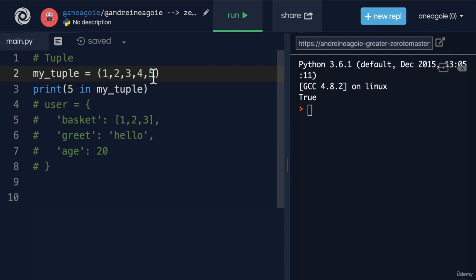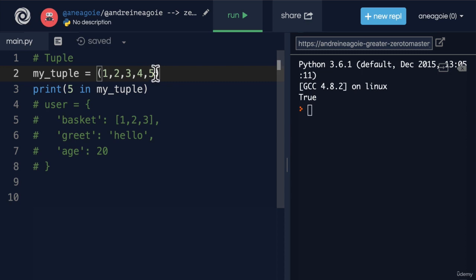It makes your code safer because people can modify it, right? It makes code more predictable. However, it's less flexible than a list. I can't really sort a tuple. I can't run reverse on a tuple. Now, because they are less flexible, the other good thing about them is that they're slightly more performant than lists. So they're usually faster than lists. And if you don't need a list to change, well, use a tuple.